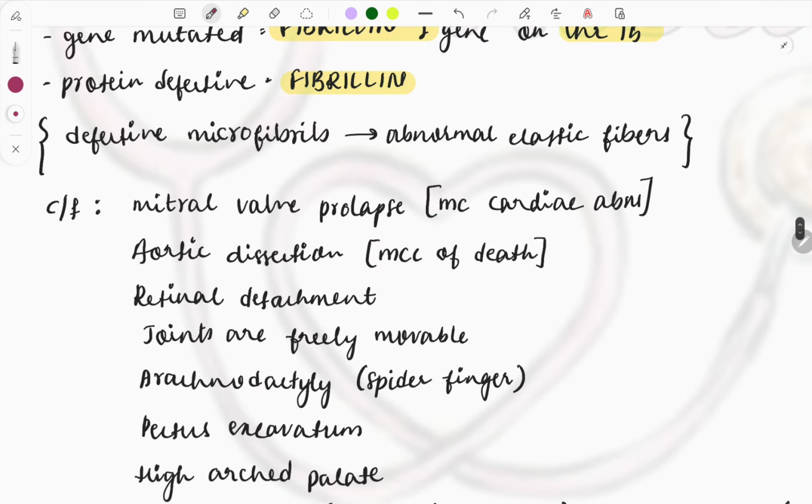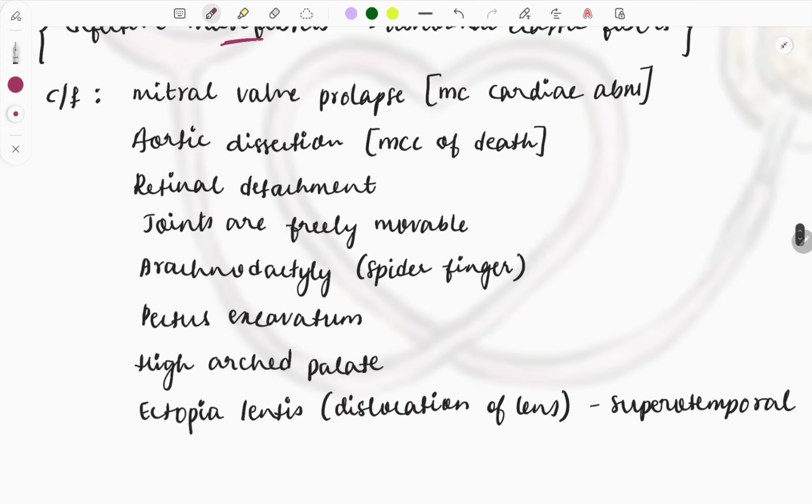The pathology behind this is that due to the defective protein, the microfibrils are also defective, due to which abnormal elastic fibers are formed. The clinical features will be described something like this in the clinical case: mitral valve prolapse, which is the most common cardiac abnormality, a PYQ. Remember this one. Then aortic dissection. This is caused by aortic aneurysm.